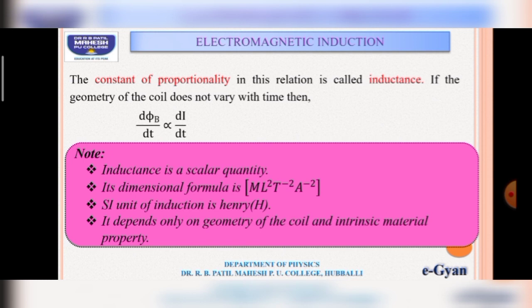Second note, its dimensional formula is M to the power 1, L to the power 2, T to the power minus 2 and A to the power minus 2. The SI unit of inductance is Henry. It depends only on the geometry of the coil and intrinsic material property. These are some important points related to inductance. Here we are going to discuss two types of inductance: one is self-inductance and the other is mutual inductance.